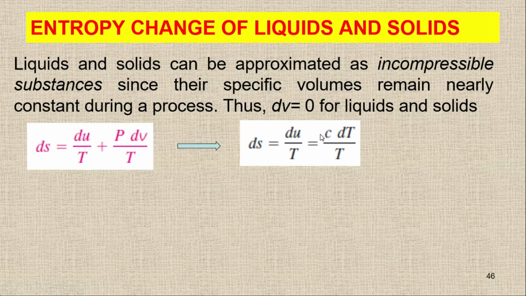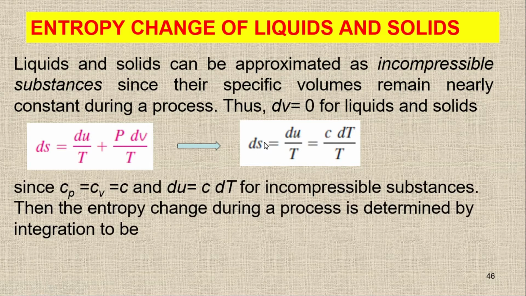So I am going to replace this du with C dT. This is the relationship for the entropy change of liquids and solids.